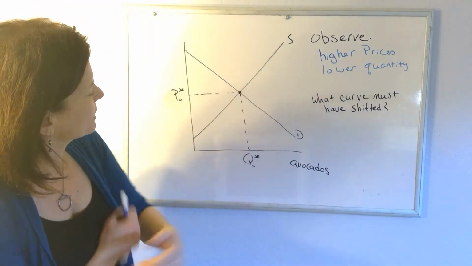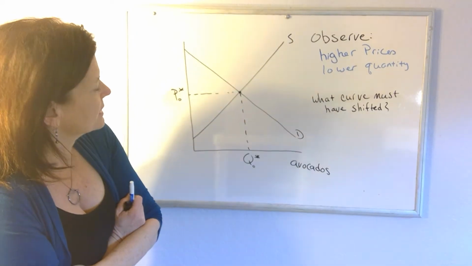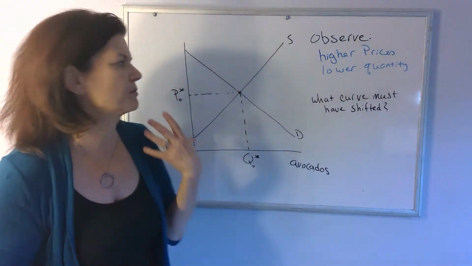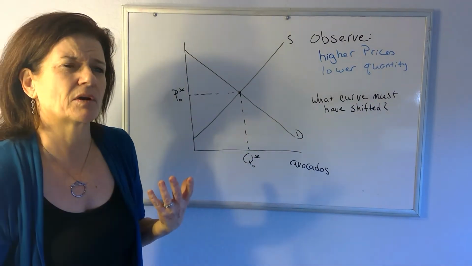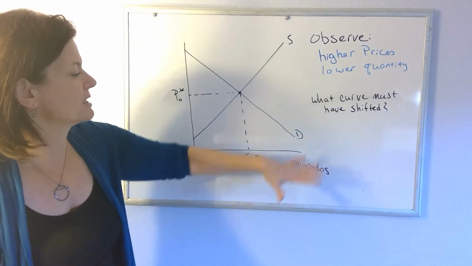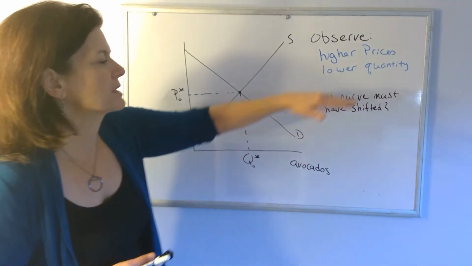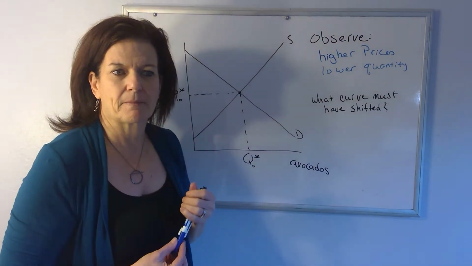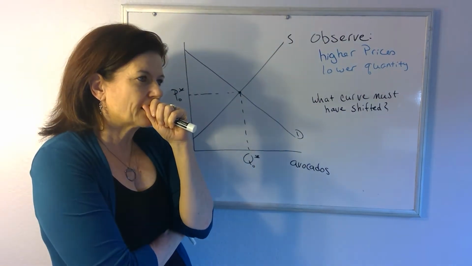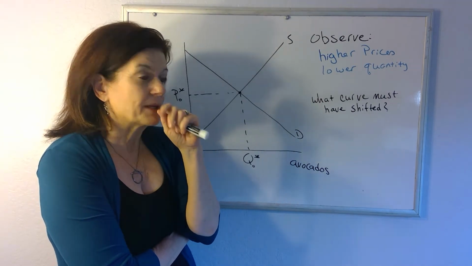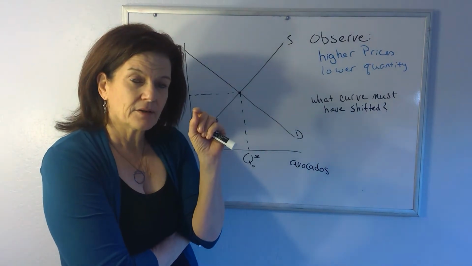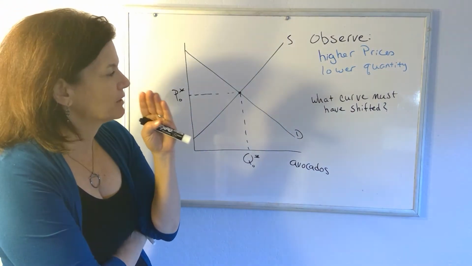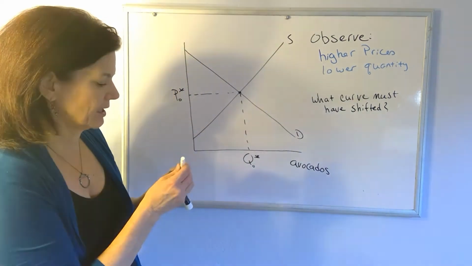Or we can sort of use our picture and it can tell us, if we see something happen, we can sort of backwards induce to think about what must have happened in the market to cause that. So let's say, for instance, we're in the market for avocados and we notice higher prices and lower quantity being sold. So we're like, prices are higher and quantities lower. What must have happened? A lot of things could have happened, but there's one thing that we know for sure must have happened to have an equilibrium with higher prices and lower quantity.